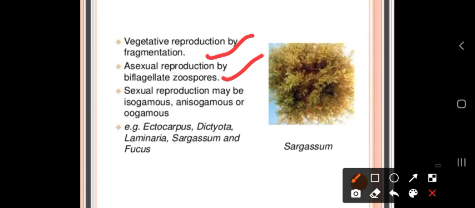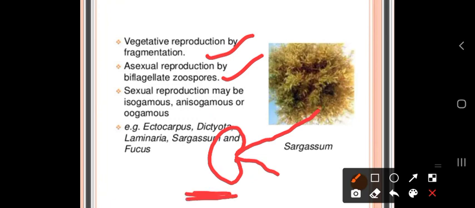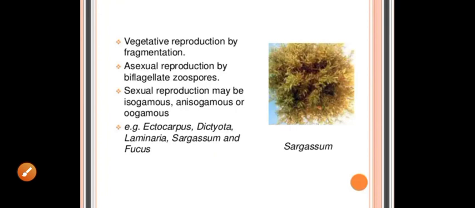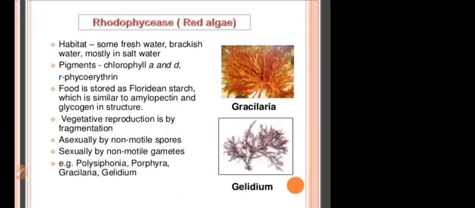One important thing present in the brown algae is that the zoospores are pear shaped, and the flagella are laterally attached. One flagellum is large in size and the other flagellum is smaller in size. So this is a characteristic feature present in the brown algae. Some of the common brown algae are Ectocarpus, Dictyota, Laminaria, Sargassum, and Fucus.